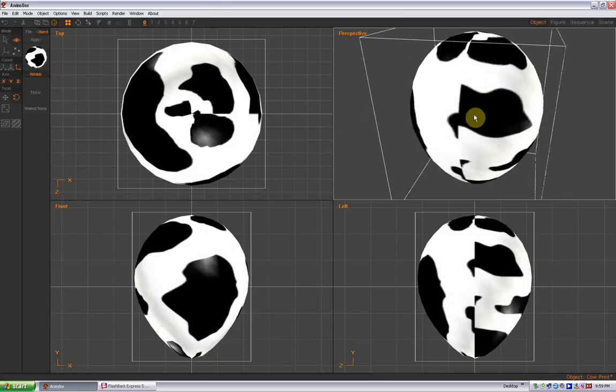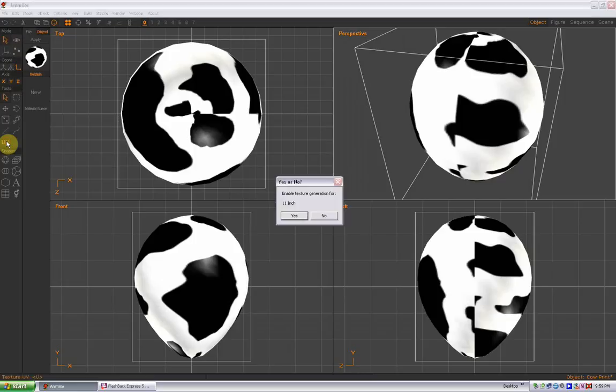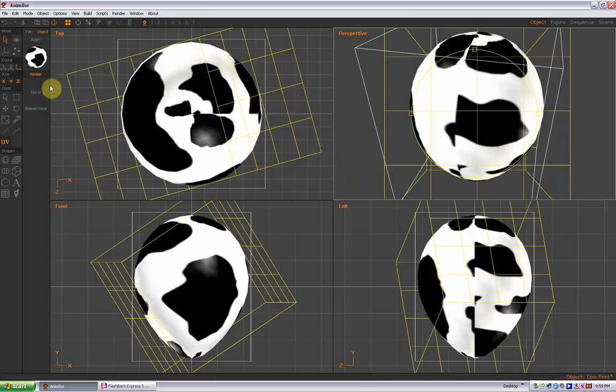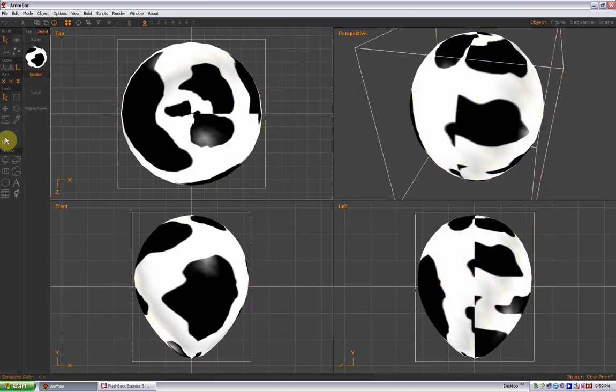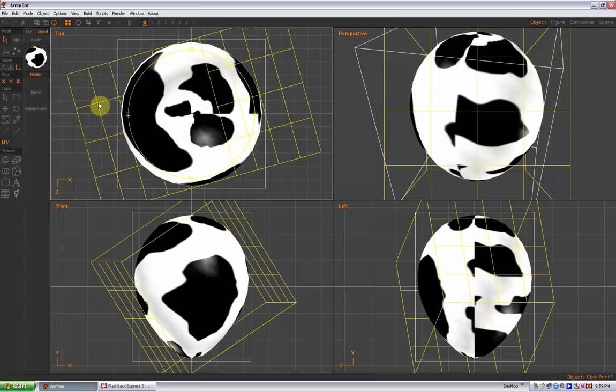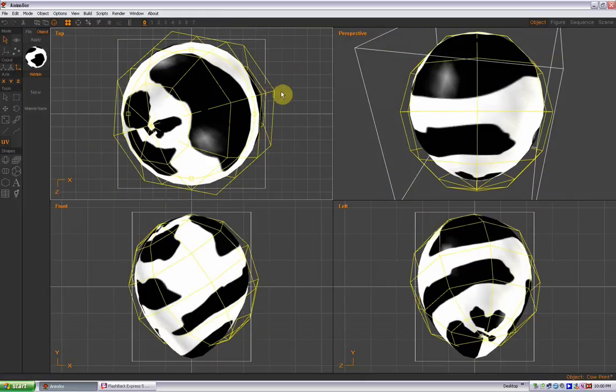I think what we can do is go to the Texture UV tool. I'm kind of winging this here, so we're going to go to the Texture UV tool, and it's going to ask you to enable texture generation for 11 inch. You select yes. Okay, and then what we can do is select, oops, that's selected. Double click out here on the Texture UV, and what you can do is try some different options, like we can try spherical projection, and see what that does.